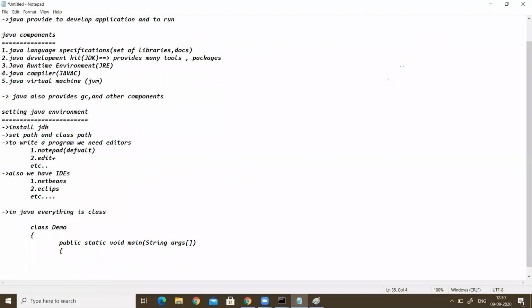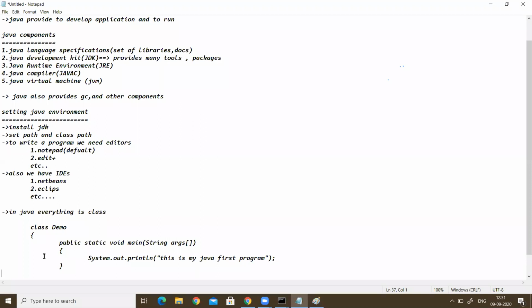Within this we write an output statement. That output statement in Java is System.out.println. This is my Java first program. Now I can close this main using the close brace.